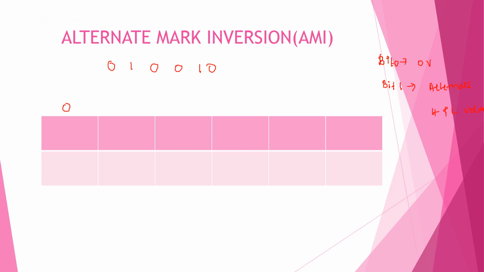First I will write the pattern as it is: 0, 1, 0, 0, 1, 0. Now, as I mentioned before, in the case of AMI, bit 0 is represented as 0 itself and bit 1 needs to be represented as alternate positive and negative. First I will take bit 1 as high, then bit 0, bit 0.